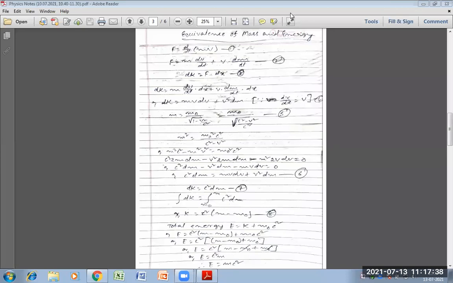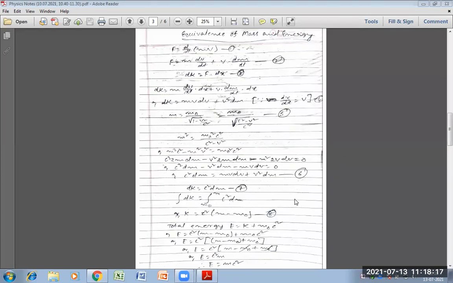Equating equation 4 and 6, we can write dK is equal to c square dm. In equation 4, dK is equal to m v dv plus v square dm, and the value of c square dm is the same part. So dK is equal to c square dm.